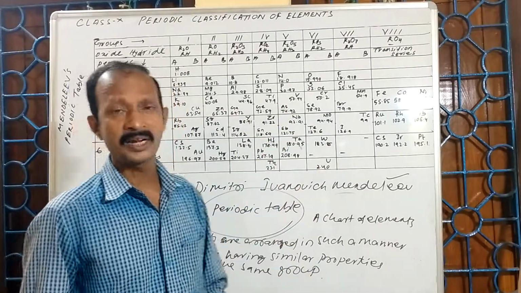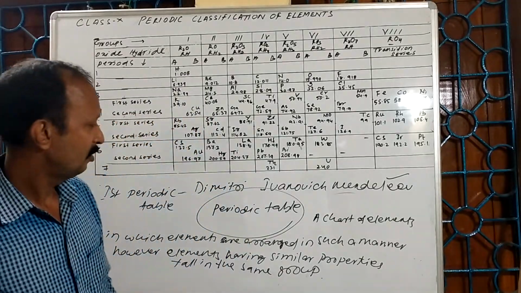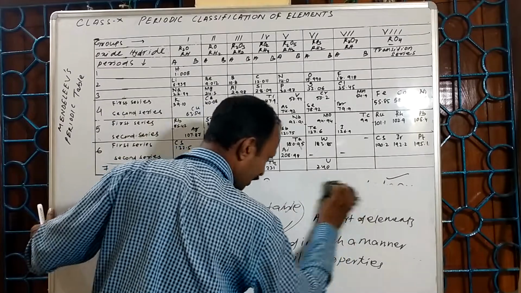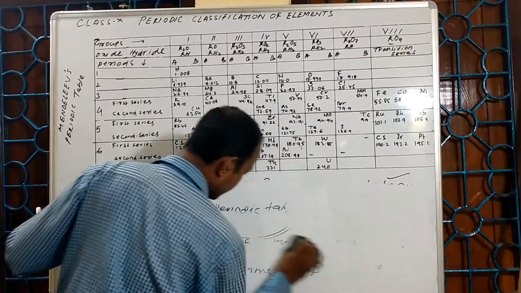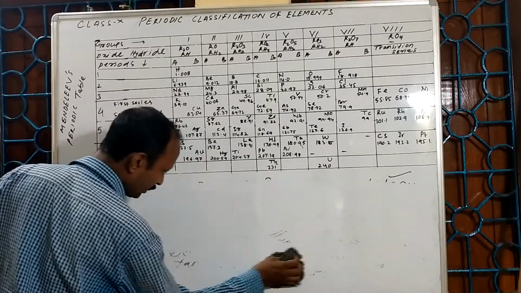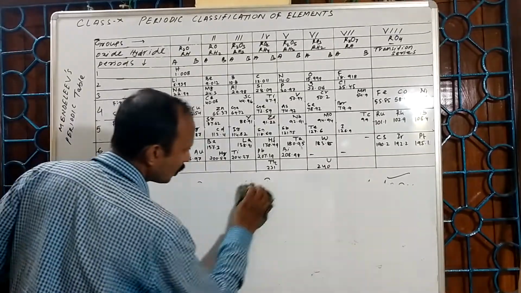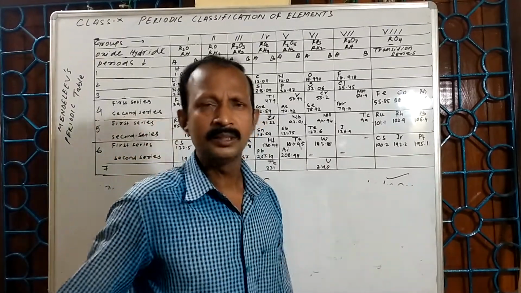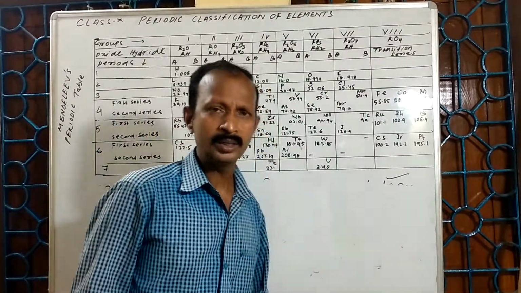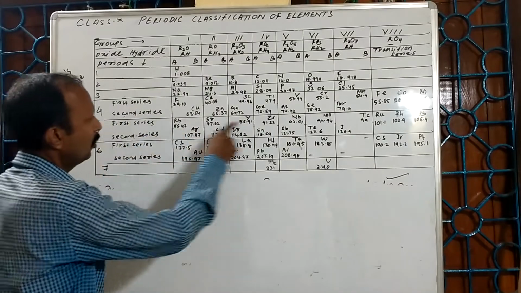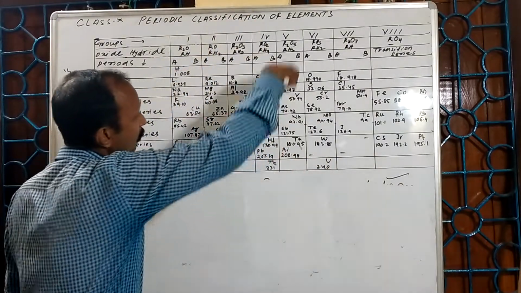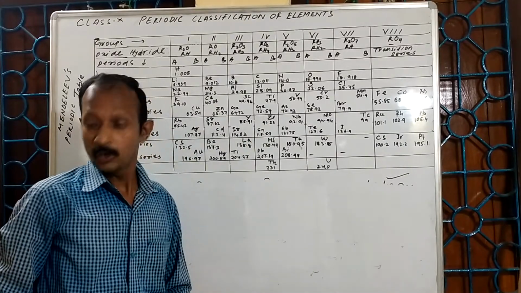In this periodic table, the elements are written in some horizontal rows called periods and some vertical columns called groups.